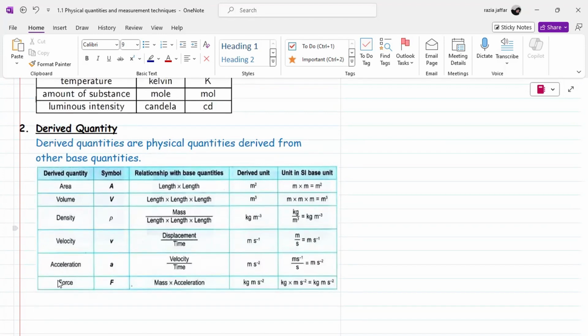For example, if I'm going to discuss the first derived quantity, that is area. So what is the formula for area that we use in mathematics? The formula for area is length into breadth. The SI unit for length is meters, and length is a base quantity. And breadth is again a length.